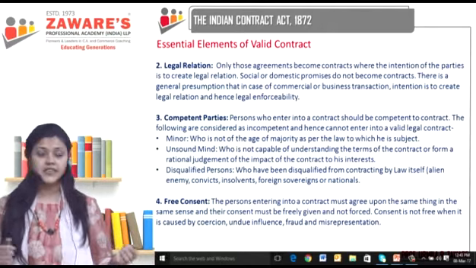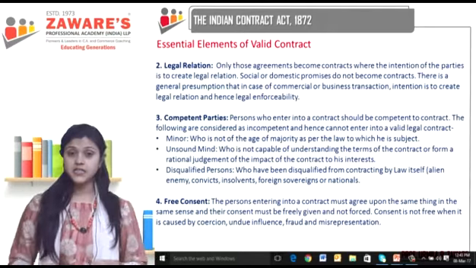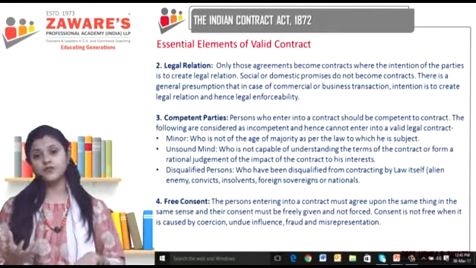That's fraud, correct? And misrepresentation means when I gave you false information regarding something, but it was done innocently because I myself believed that information to be true, and then I gave that information to you, but that information was false. I did not want to cheat you or fool you, but the information which I gave to you was false. On that false information, you entered into a contract with me. Now you came to know that the information is false, correct? So it comes very close to fraud.